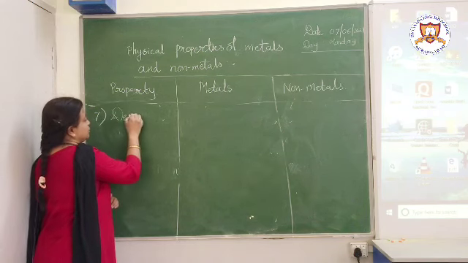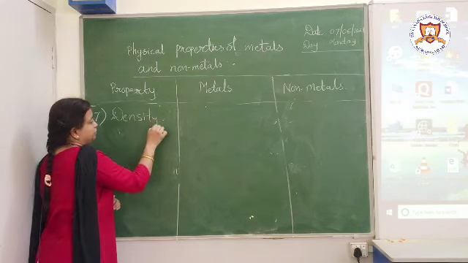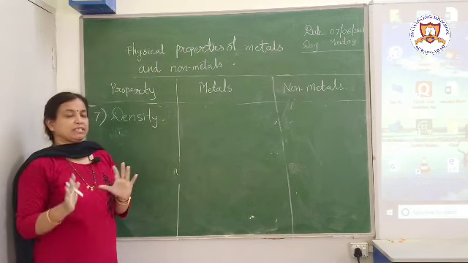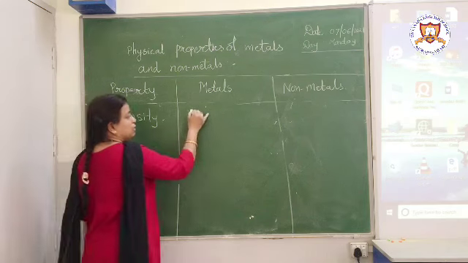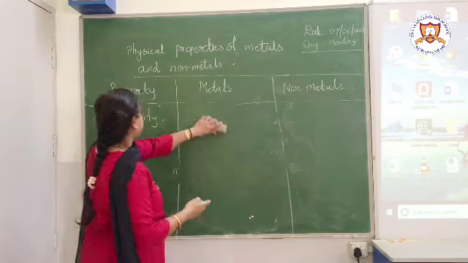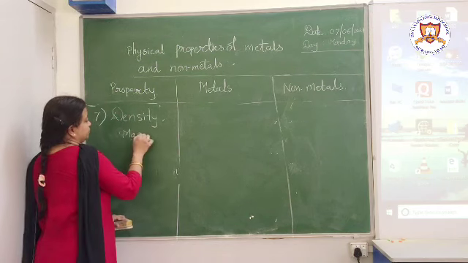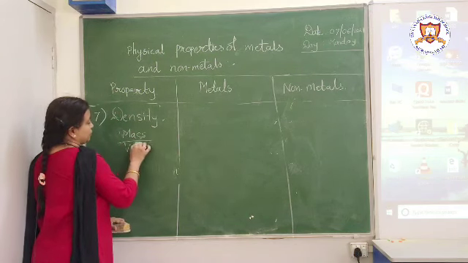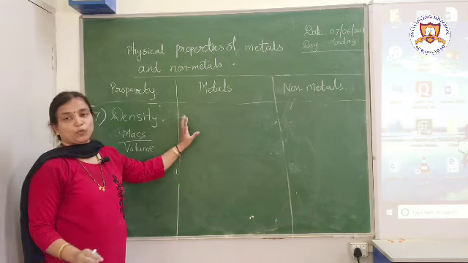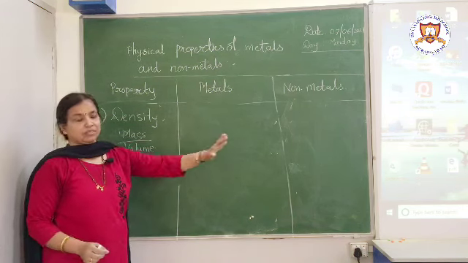That is density. Metals generally have, first of all, what is density? Density is nothing but mass upon volume. Generally all the metals are more dense as compared to the non-metals.